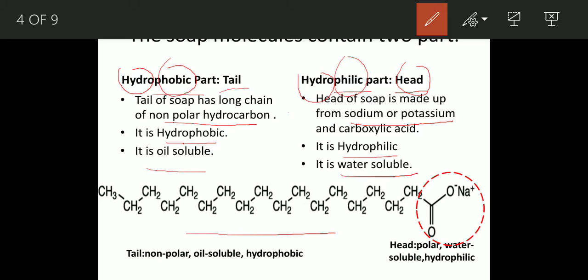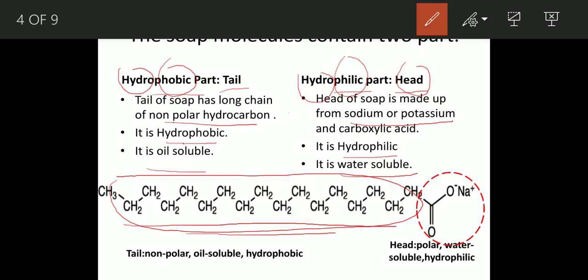So this is the structure of soap molecules. This is long chain of fatty acid, this is called tail. So all of this is tail, and at the end of one part, this contains ONa, and this is the head part.